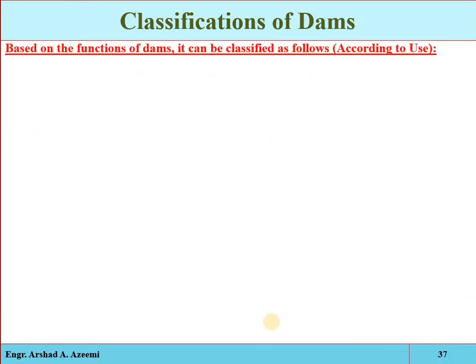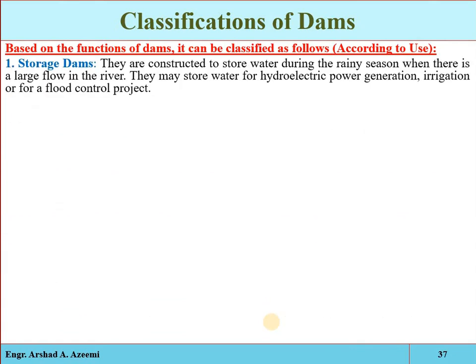The first one is based on the function of the dam. It can be classified as the storage dam. Now remember, this is the most common type of dam which is normally constructed. So a storage dam is constructed to store water on its upstream side during the period of excess supply in the river. Now remember, this dam will be recommended on the